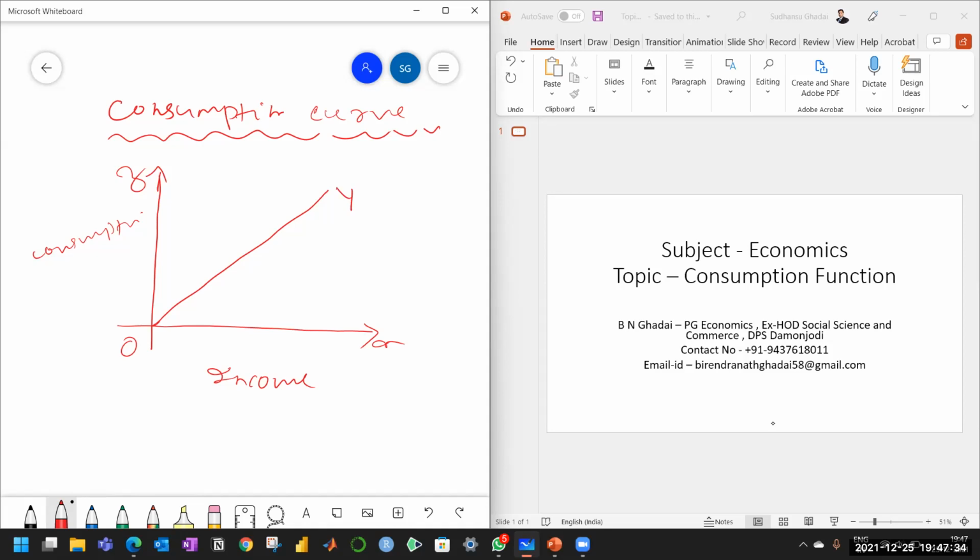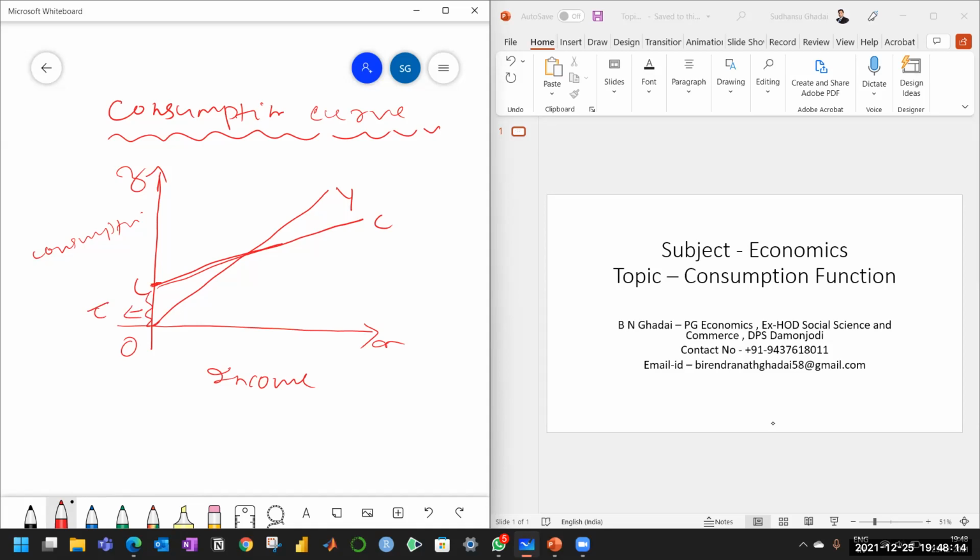Aggregate supply is incomes. Now, the consumption curve: at the initial stage, we have seen our consumption is 40. At zero level of income, we have taken the autonomous consumption as 40. You can take any amount of autonomous consumption. Suppose this much is autonomous consumption and we have started our consumption curve. This is the consumption curve. See, consumption has started. There is the intercept on the y-axis. It started from point C. So this OC is autonomous consumption, C bar.